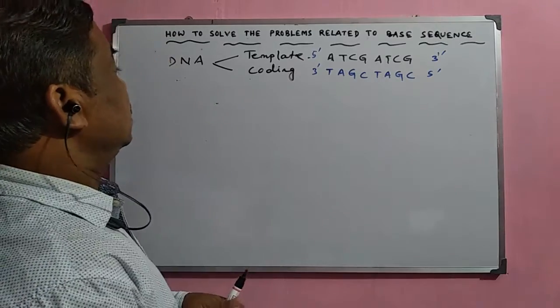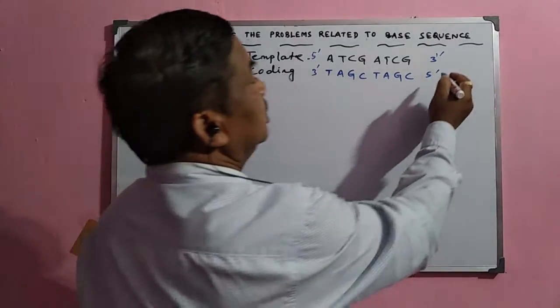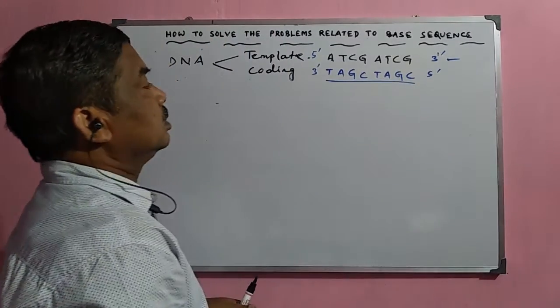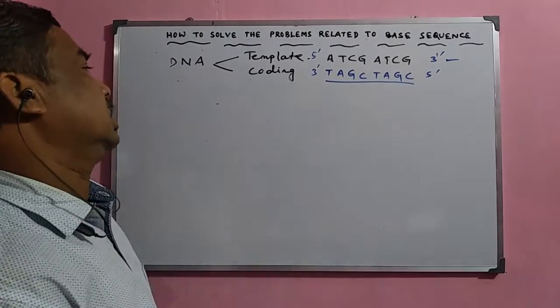Now, if the template strand is given in the question, then we can easily write the base sequence of the coding strand.